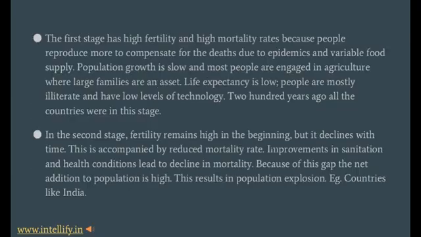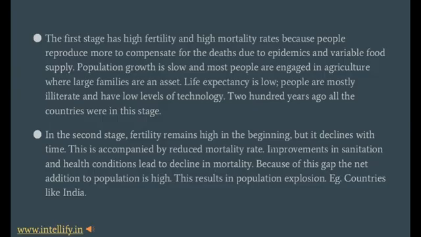So the first stage has high fertility and high mortality rates, which means more births and more deaths, because people reproduce more to compensate for the deaths due to epidemics and variable food supply. Population growth is slow and most people are engaged in agriculture where large families are an asset.